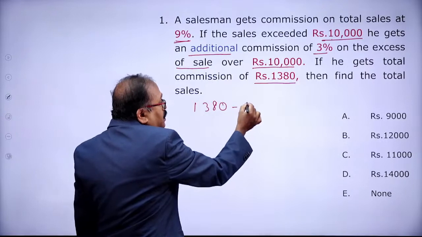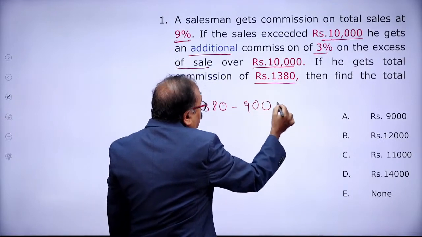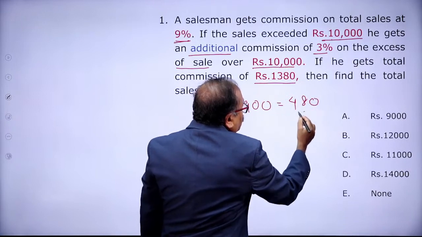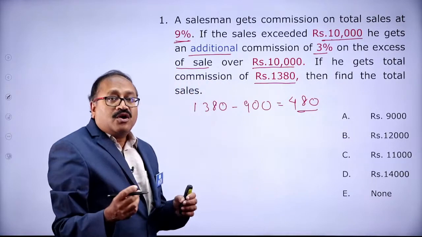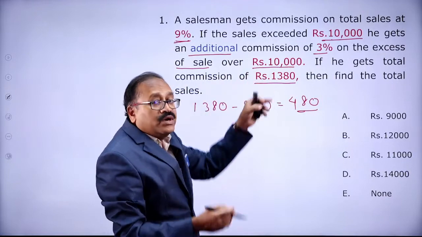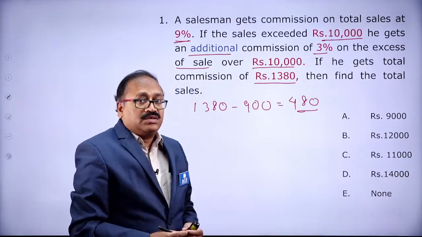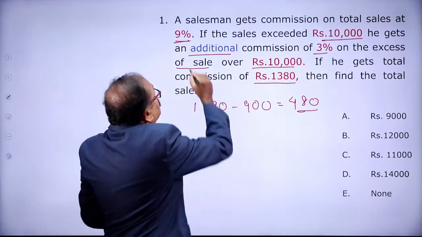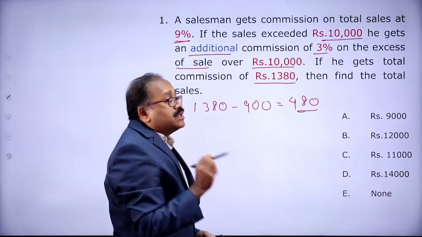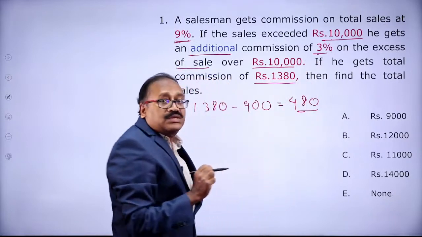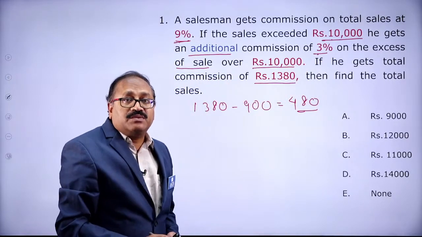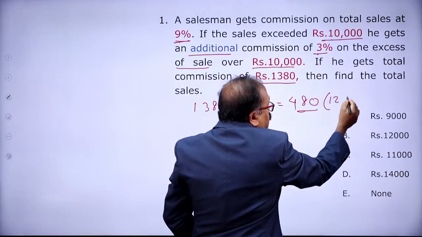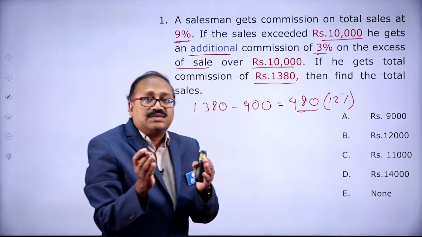I will take out this 900, and the remaining commission is 480. This is the commission on the sales beyond 10,000. Beyond 10,000, what is the percentage he is getting? 9% commission plus 3% bonus. That means 9 plus 3 is 12%. So 480 is 12% of the extra sale.